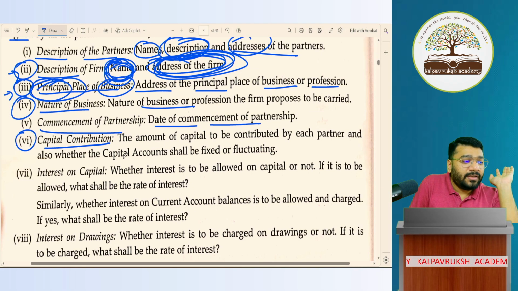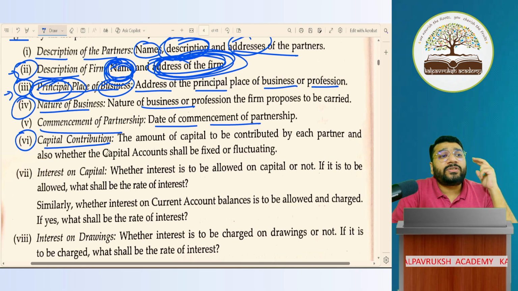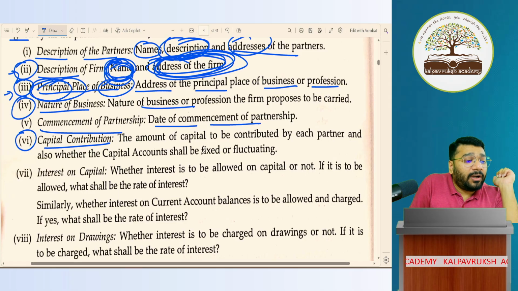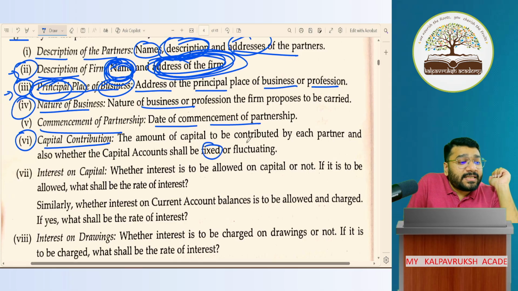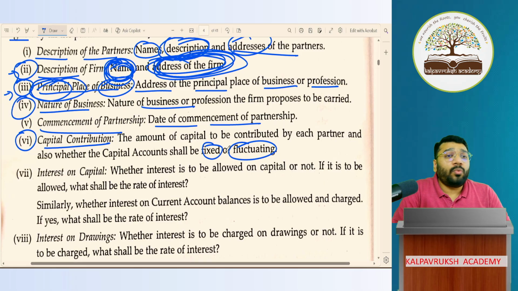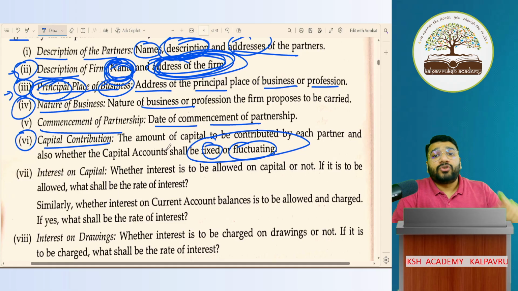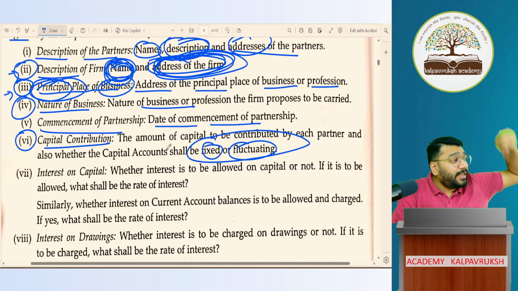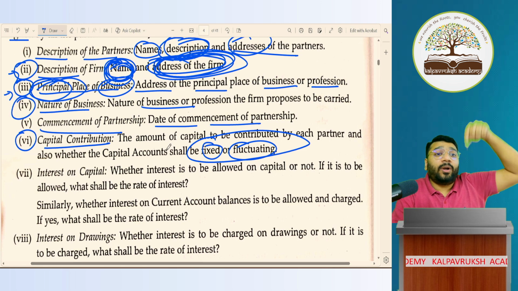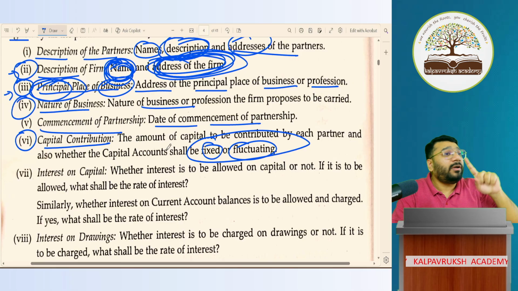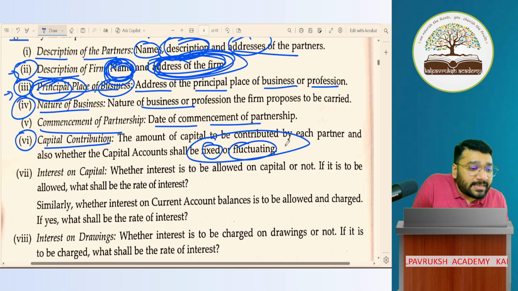Okay. Next is the capital account. So far, what you studied in 11th standard is only one type of capital account. But here you'll come across two types of capital account. One is called fixed capital account, and one is fluctuating capital account. Sir, what is the meaning of this? I will not explain now. We have questions based on this. In a separate session, in a separate class, I'll teach you what fixed capital account and fluctuating capital account are. Today it is not the right time. When the right time comes, I'll explain this in depth.